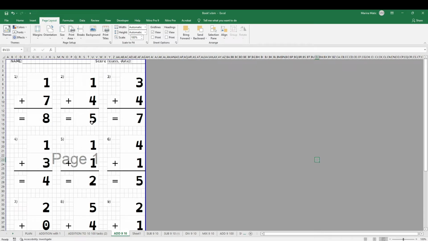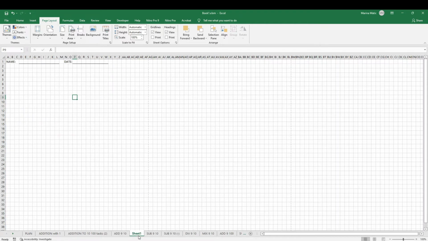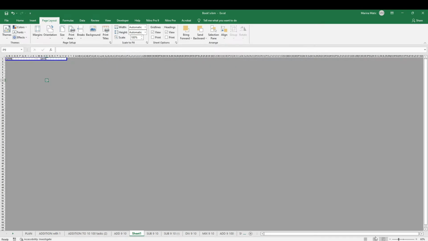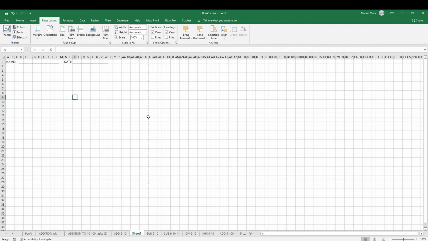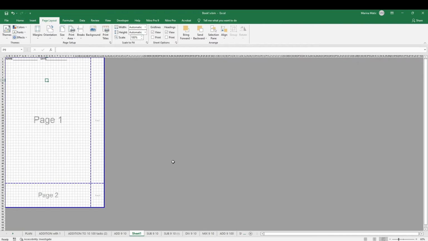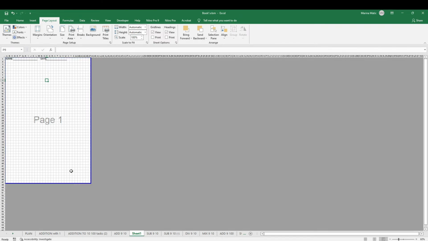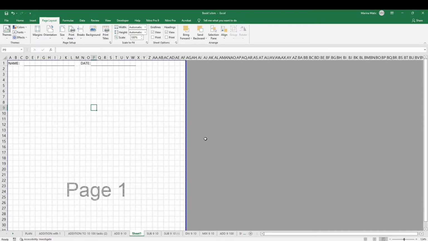So how did I create this? Of course, I need to go back to my empty sheet, and I need to know that this is my line. I don't know, can you see it? So let's switch to the print preview. If you do not see that line, this line here and this line here in the regular view, you can go to print preview to see it, and then you can actually move things. So you know this is the room you have, this is the printable page that you will have. So I need to have 1, 2, 3 columns and 1, 2, 3 rows.